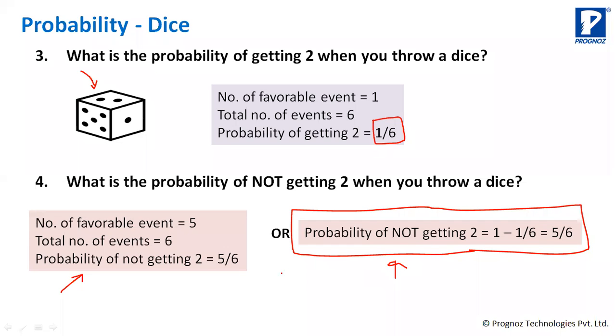The third method can be 1C1 divided by 6C1. This is the total number of events and this is your favorable event. Okay. This is another way you can do it. This will also give you 1 by 6.